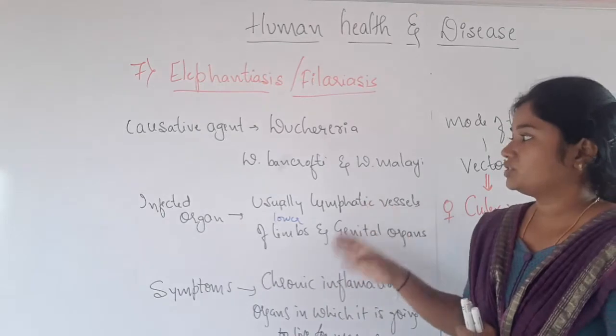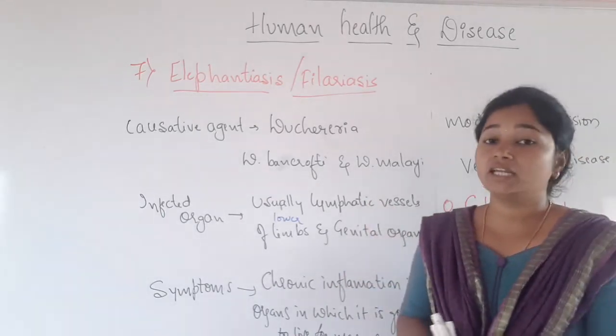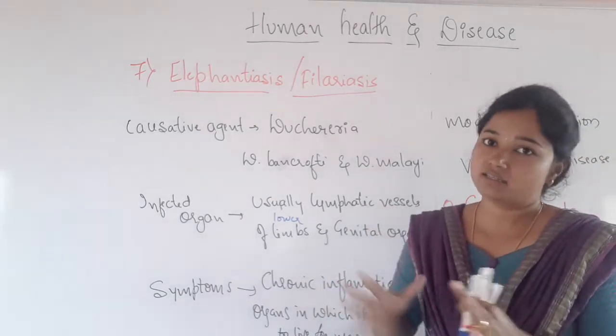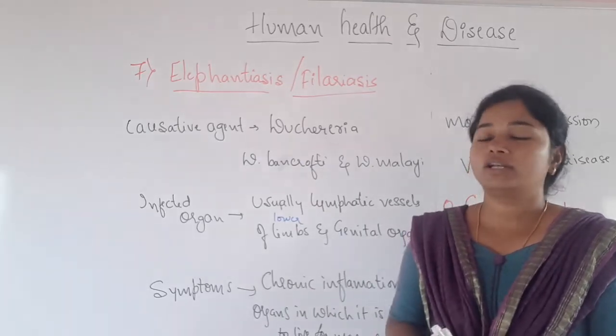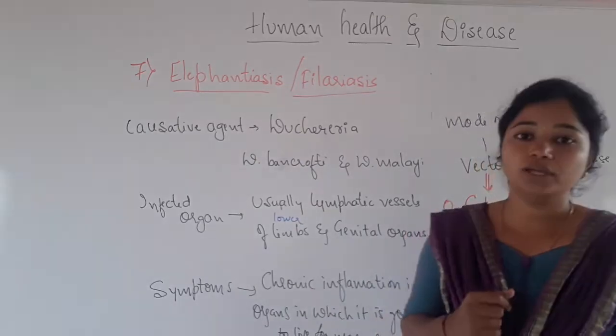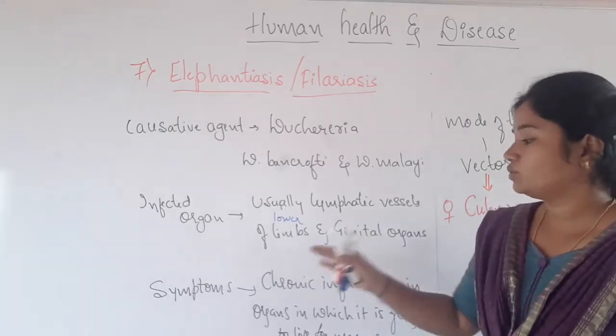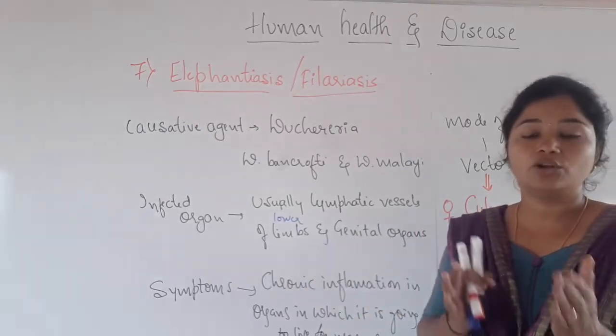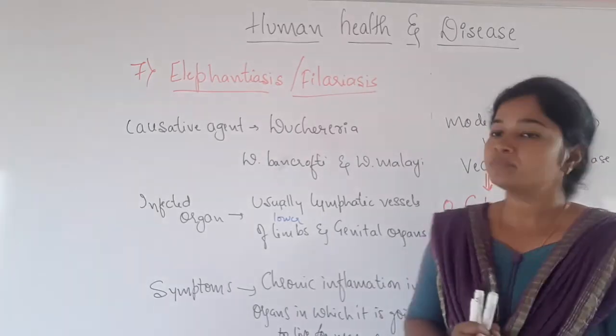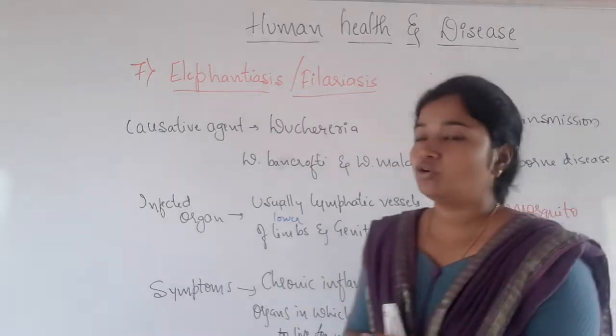And this Wuchereria bancrofti or Wuchereria malai is going to live for many years. So it is not for 1 day or 2 days, or something that can be easily cured, but it is going to be present there for long years, right? So that's why it is going to create a chronic inflammation in a particular organ where it is going to stay. So now coming to the next thing, that is the mode of transmission.